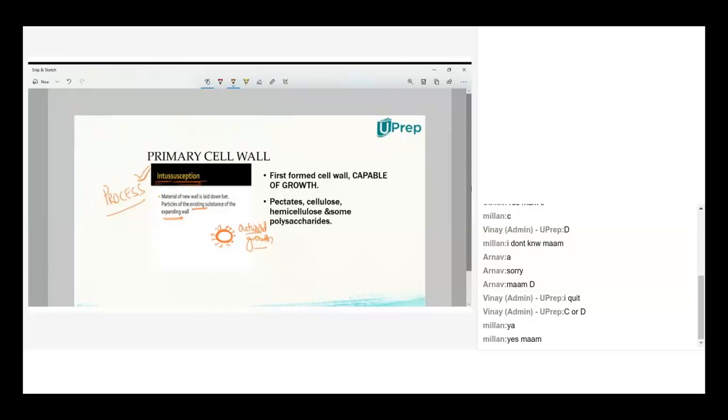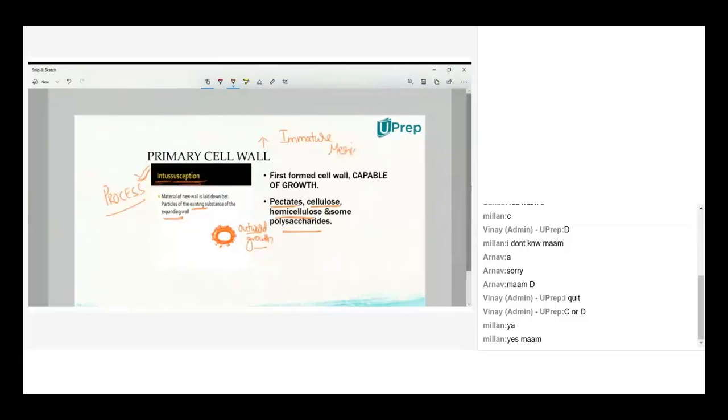Now, the primary cell wall contains pectins, cellulose, hemicellulose and some polysaccharides. And where do you find the primary cell wall? Not in all plant cells. You will find it especially in immature meristematic cells. Do you remember anything about meristematic cells? Anyone? Just give a brief definition of a meristematic cell. The cells which are capable of division. Yes, repeated division, repeated growth.